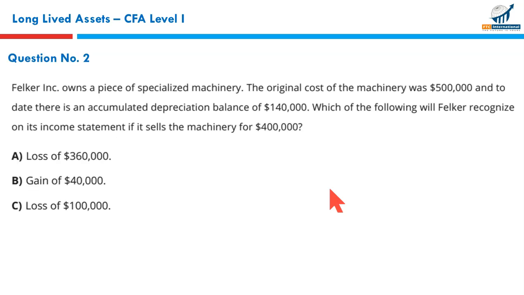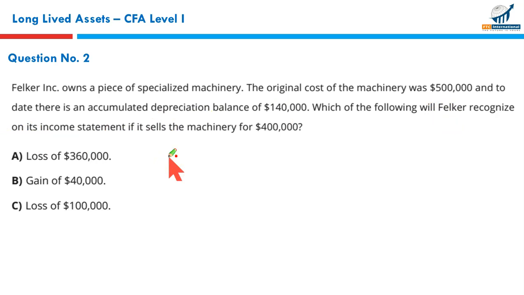Next, Falker Incorporated owns a piece of specialized machinery. The original cost of the machinery was $500,000, and to date there is an accumulated depreciation balance of $140,000. Which of the following will Falker recognize on its income statement if it sells its machinery for $400,000?